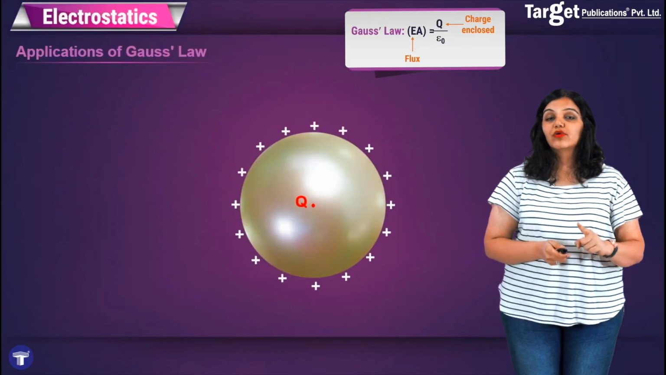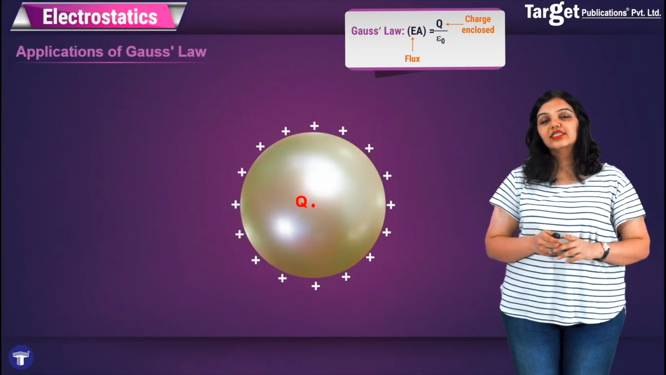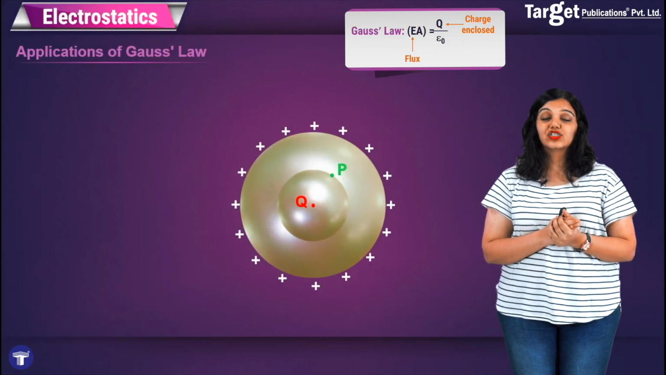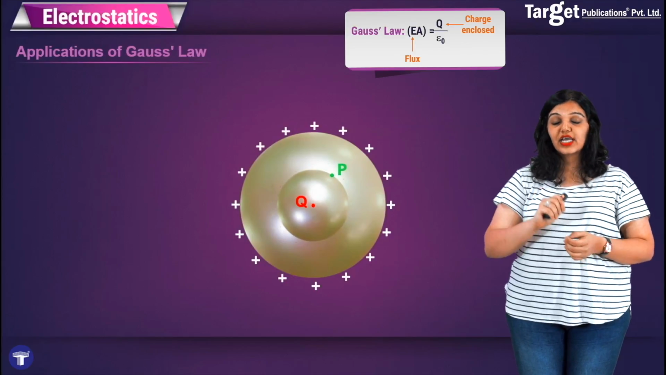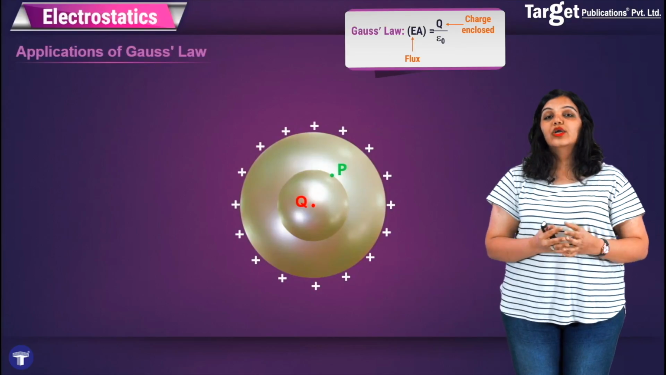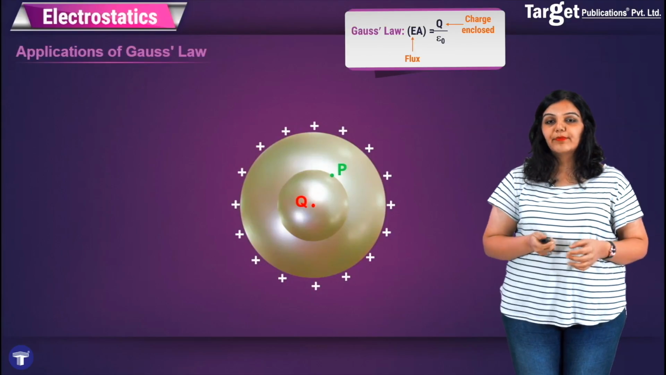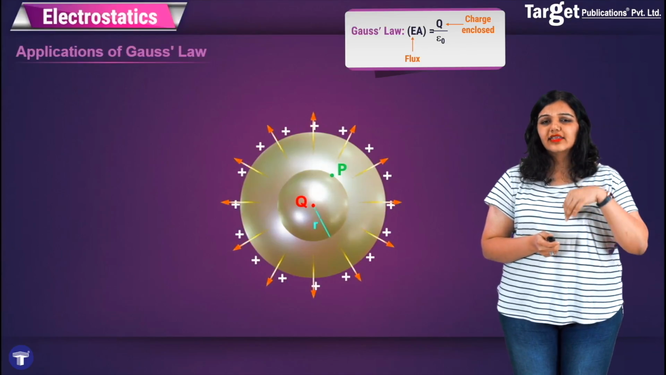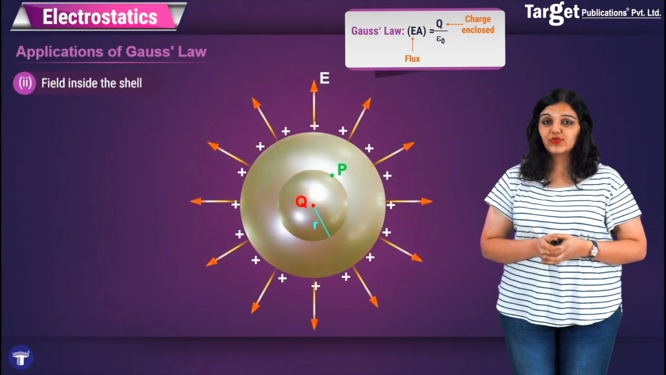However, we must also look at one other case. Let's ask what is the field inside the shell. In order to find the field inside the shell, I take a point P inside the shell and I draw my Gaussian surface, which is nothing but a sphere which passes through point P. In this case, again, the radius of the sphere is small r and the radius of the bigger shell is capital R, as we all know.